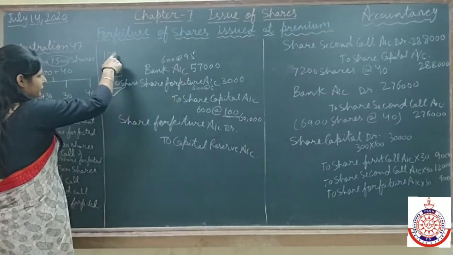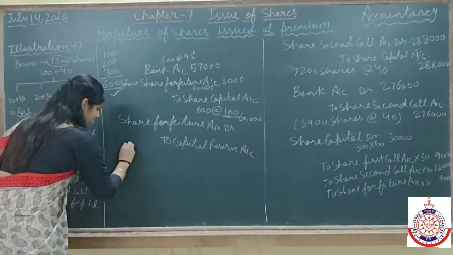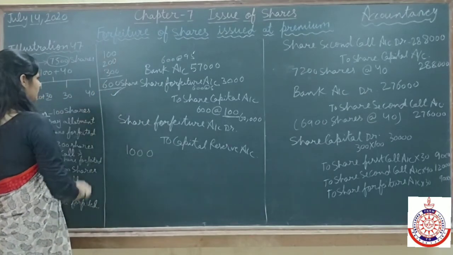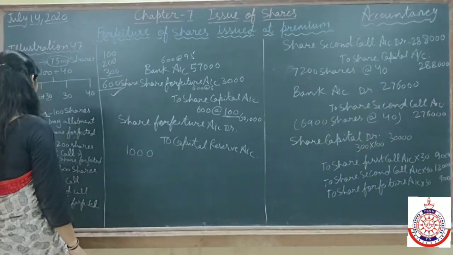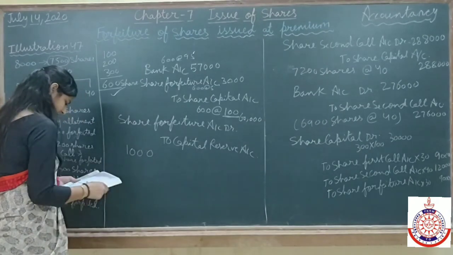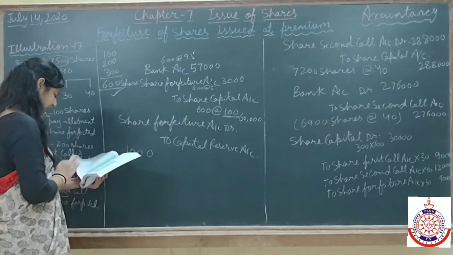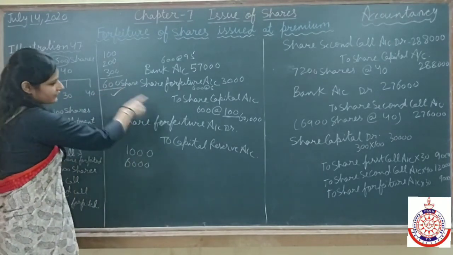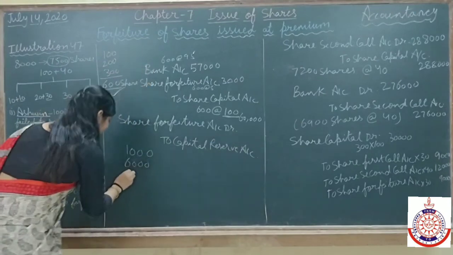For these 100 shares we had an amount in forfeiture account of 1,000. For these 200 we had an amount that is, I think, 6,000. Yes, 6,000. And for these 300 shares we have an amount in forfeiture of 9,000.